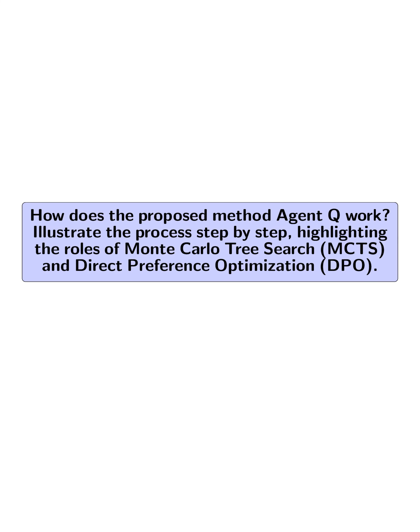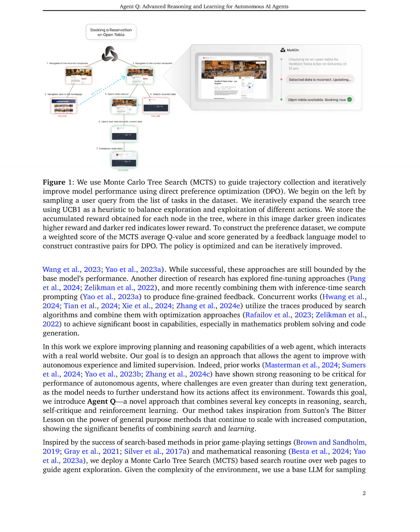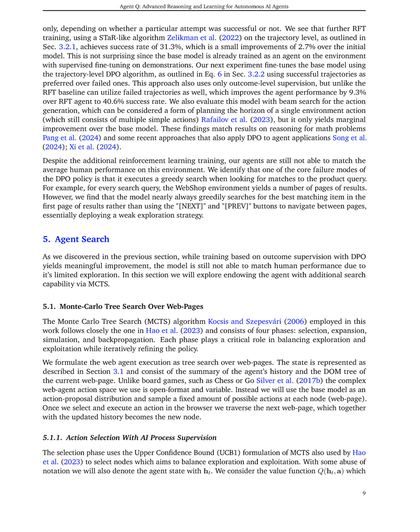Illustrate the process step by step, highlighting the roles of Monte-Carlo Tree Search, MCTS, and Direct Preference Optimization, DPO. The proposed method Agent Q operates through a combination of MCTS and DPO to enhance the planning and reasoning capabilities of a web agent. First, the agent utilizes MCTS to explore the web environment by representing the agent's history and the current web page as nodes in a tree structure.